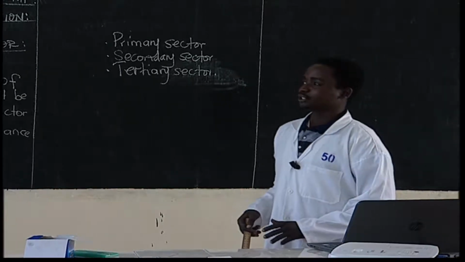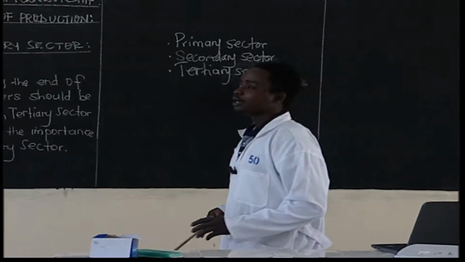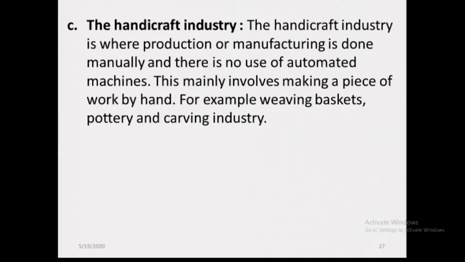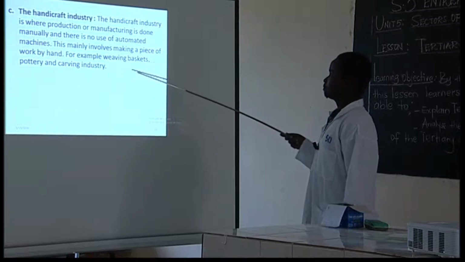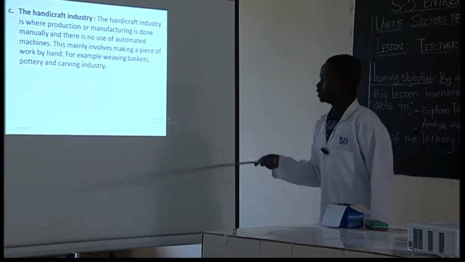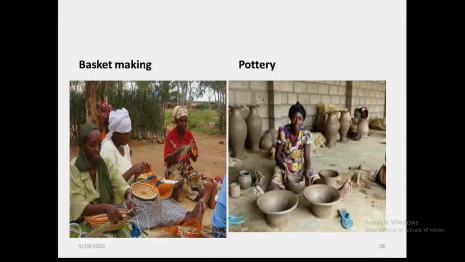Then we talked about the third one, which is the handcraft industry. The handcraft industry under the manufacturing sector or the secondary sector is where production or manufacturing is done manually, and there is no use of automated machines. Here it does not involve using heavy machines. No. This one involves use of hands. So this mainly involves making a piece of work by hand. For example, weaving baskets, pottery, and carving industry. We have some examples.